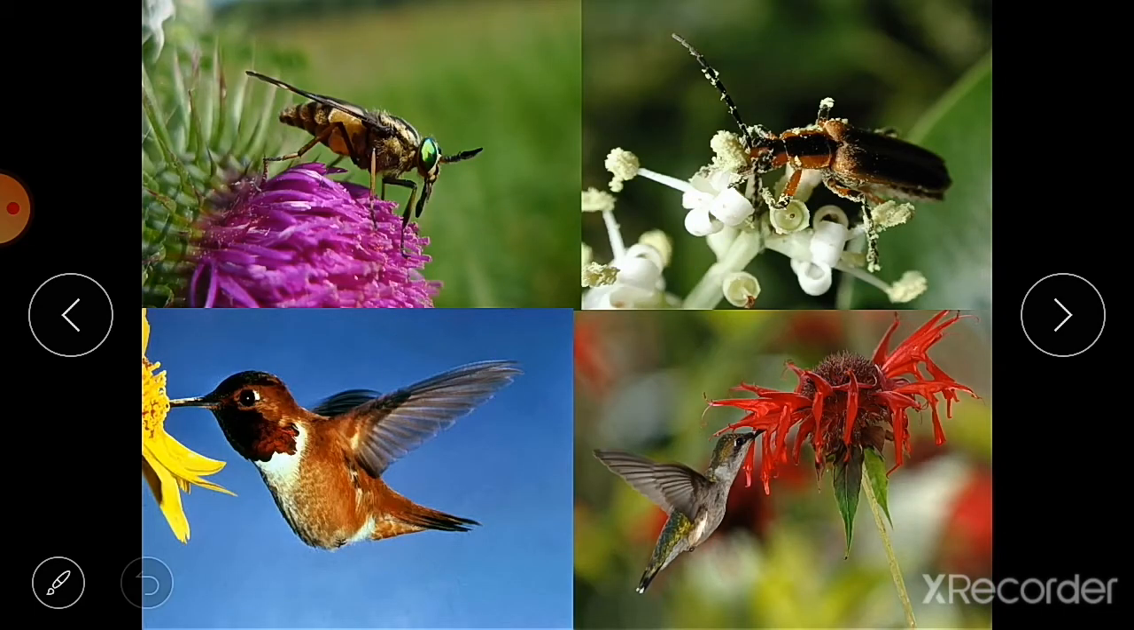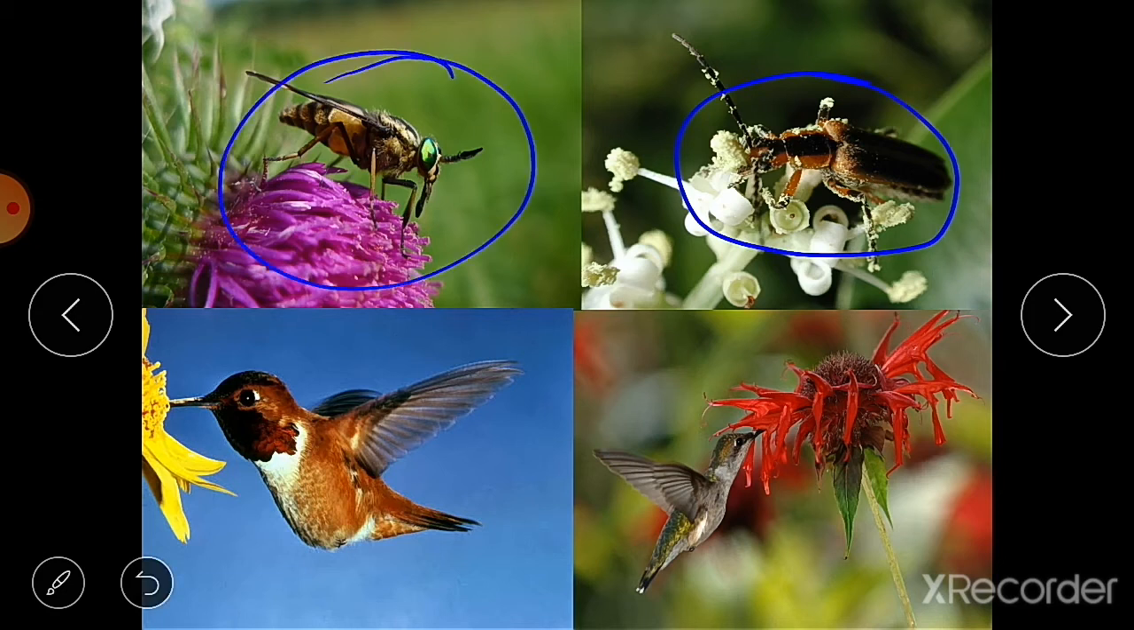Here also you can see the bird. These are the insects: bees, wasps and beetles. Then next is pollination by wind.